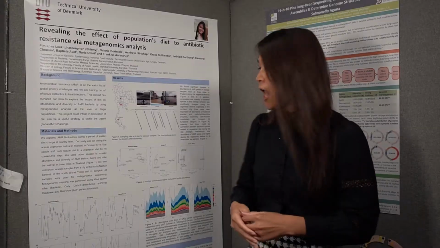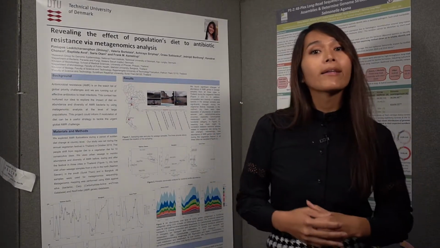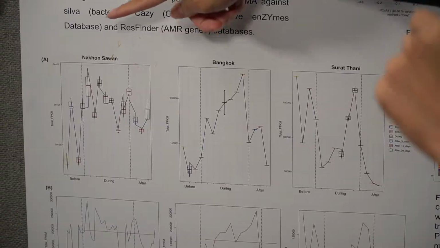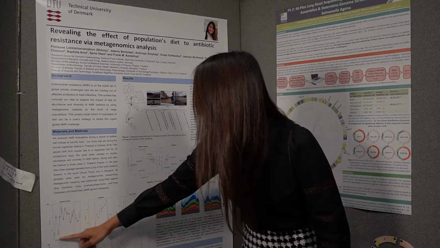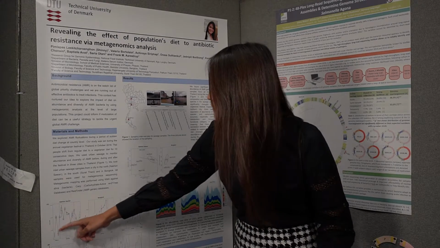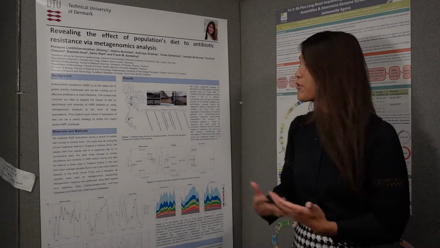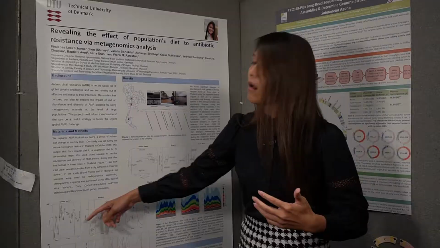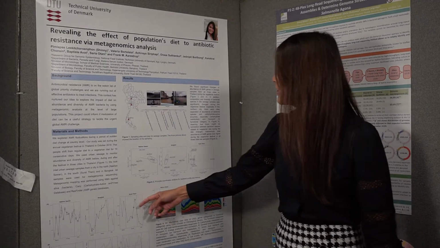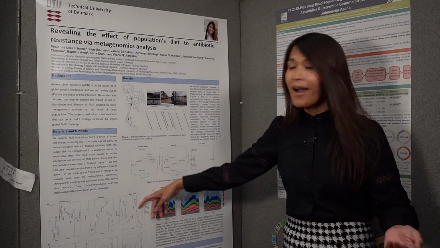Looking at the AMR, at the total abundance of AMR in the sewage samples, this is the city from the north, Bangkok, and the south. The lines I drew here separate the samples before, during, and after the festival. You can see that the total abundance of AMR increased for the northern city and Bangkok when the festival started. We see something different in the south, where there is a decrease in the abundance of AMR after the festival ended.